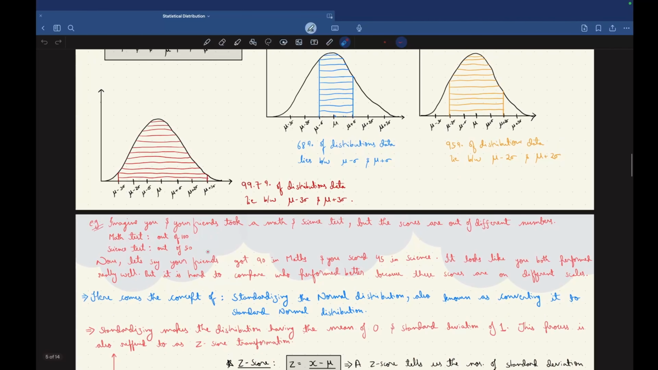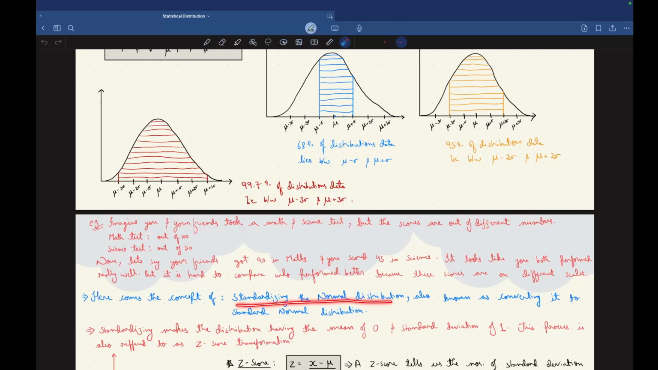Now let's see one example to get more clarity and understanding about this normal distribution. Imagine you and your friends took a math and science test, right? But the scores are out of different numbers. The math test is out of 100, the science test out of 50. Now let's say your friend got 90 in maths, right? And you scored 45 in science. It looks like you both performed really well, but it is hard to compare who performed better because the scores are on different scales. Different scales means the math test is out of 100 and the science test is out of 50. So it is difficult to compare who performed better. So now here comes the concept of standardizing.